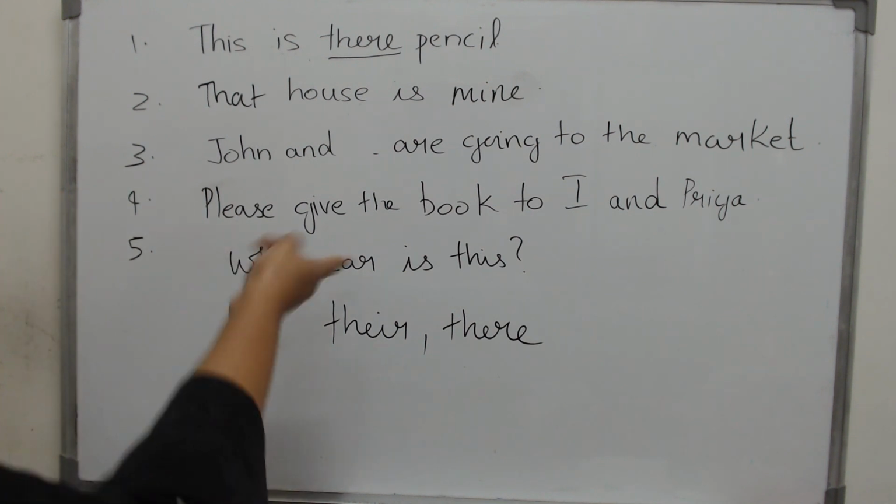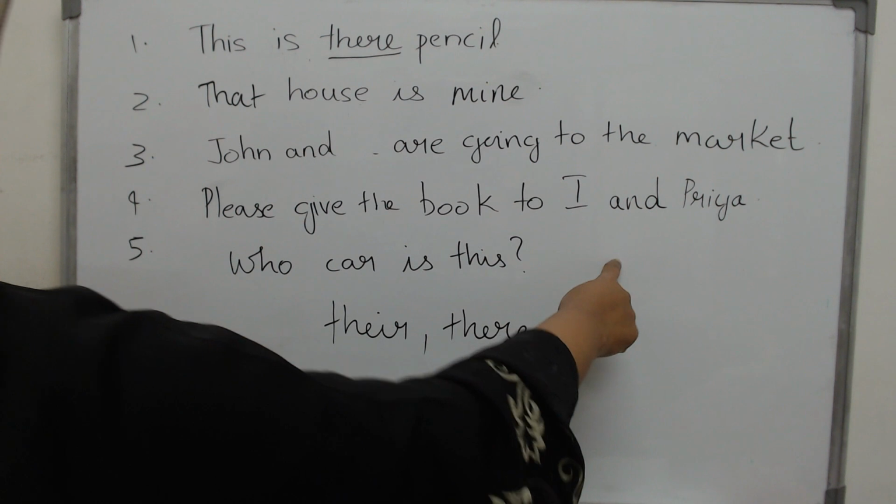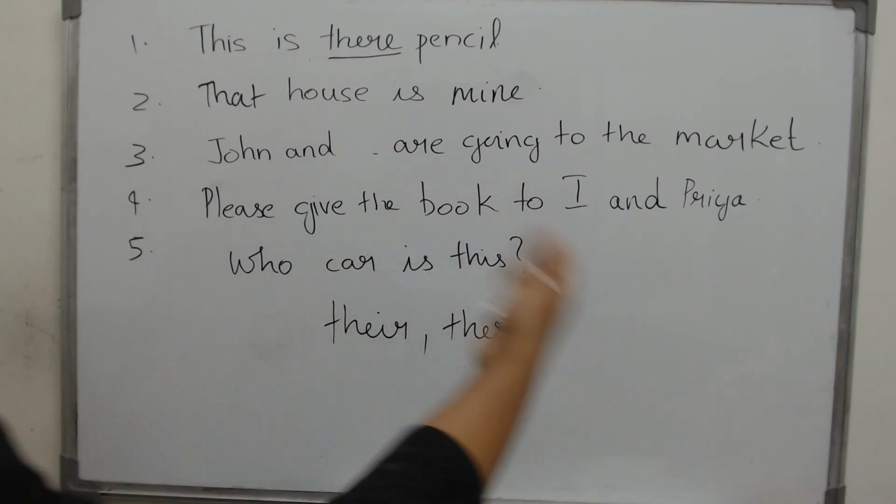You will not write I and John. It is always John and I. Now what is wrong with this? Please give the book to I.